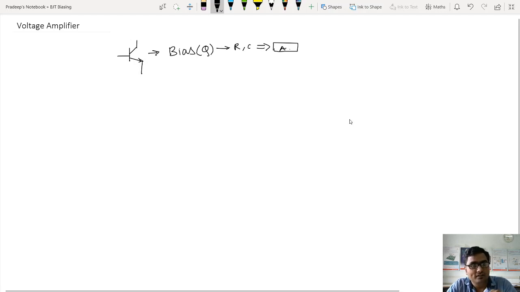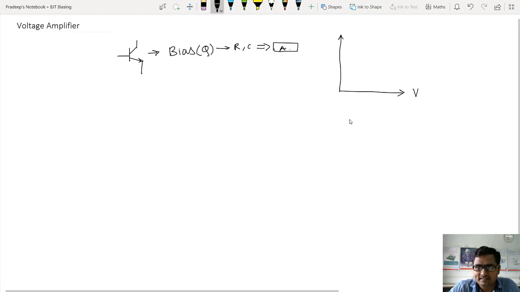So it is called a transistorized amplifier. The transistor is there, the capacitors are there, the resistors are there. The transistors, resistors and capacitors in that configuration are called an amplifier circuit. Now, as we know the background of biasing, we have fixed the Q point. This is what the Q point is.